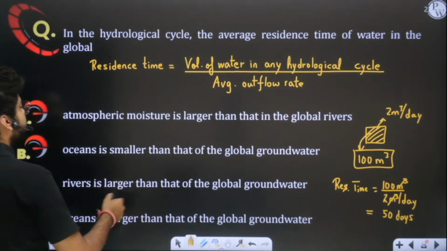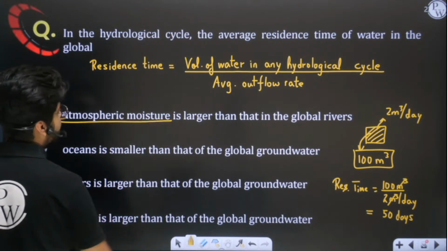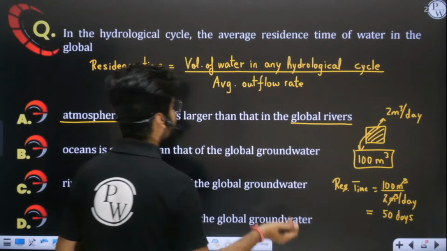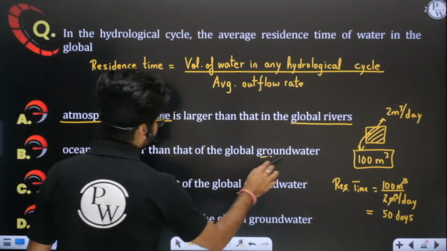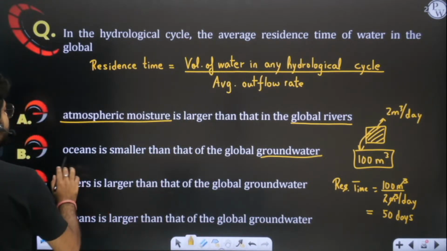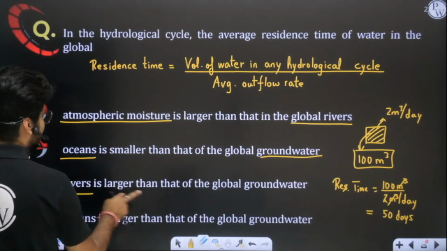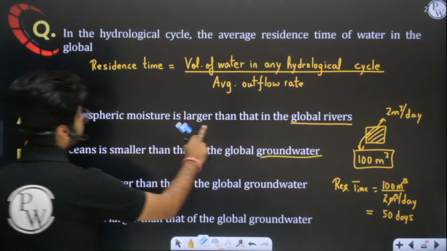Similarly, we have some moisture present in the atmosphere. Similarly, we have some water present in all the rivers of the world. Similarly, we have some water which is present in the ground. Similarly, we have some water present in oceans, rivers, groundwater, like that. So how will I evaluate residence time?